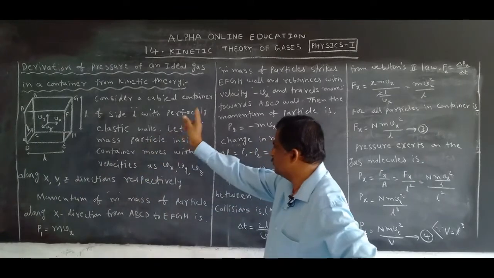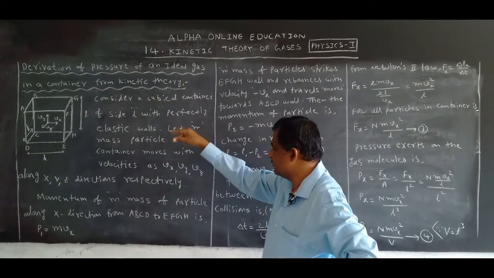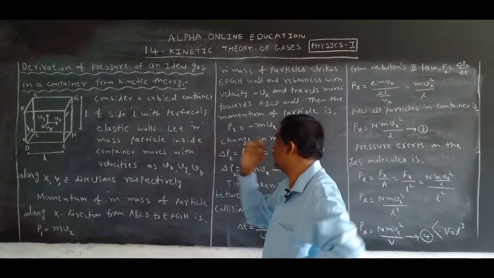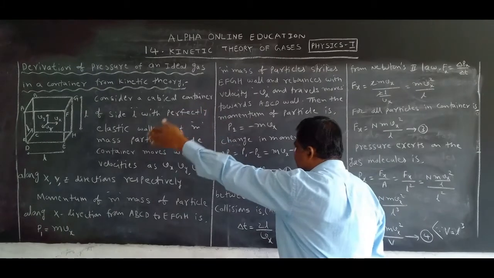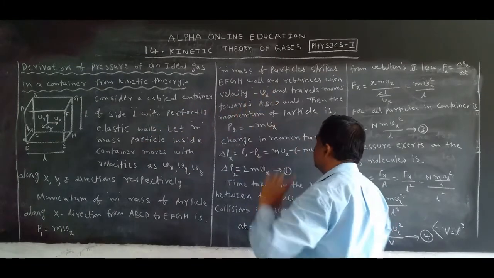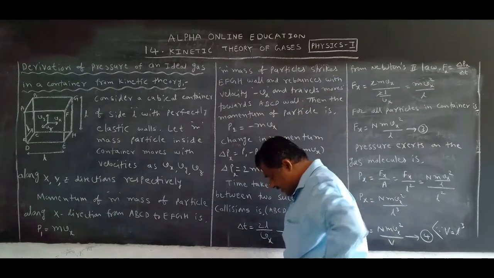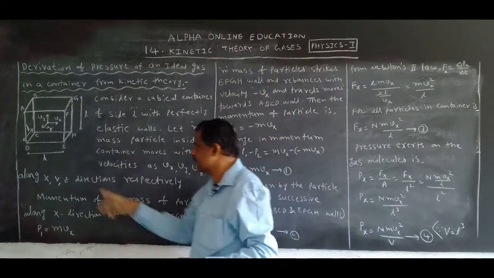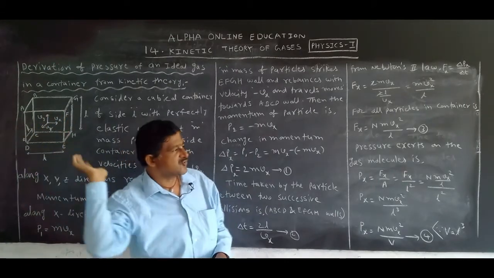Okay, the particle moves from wall ABCD to wall EFGH, then the momentum is this one. The particle moves from the first wall to the second wall, then the particle of mass m strikes. What happens? It strikes. It starts from here, moves, and strikes this wall.